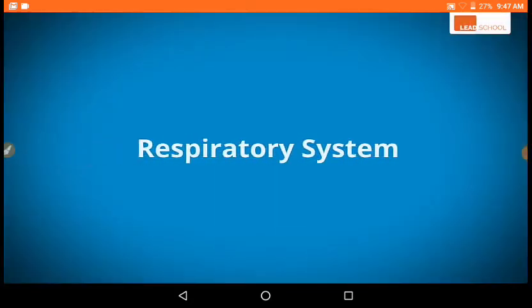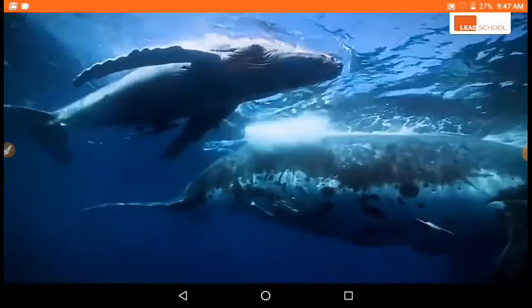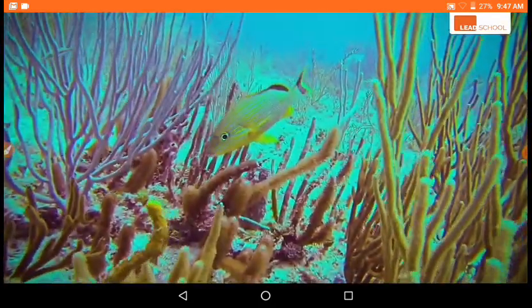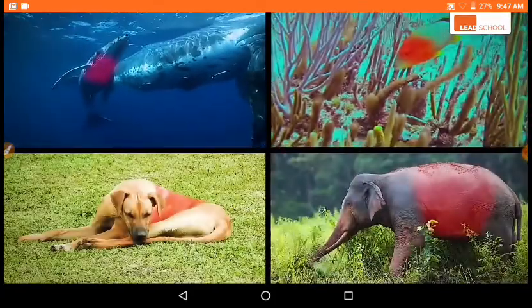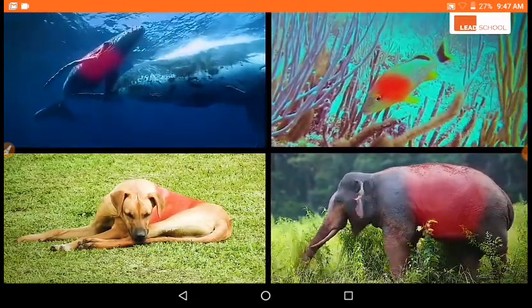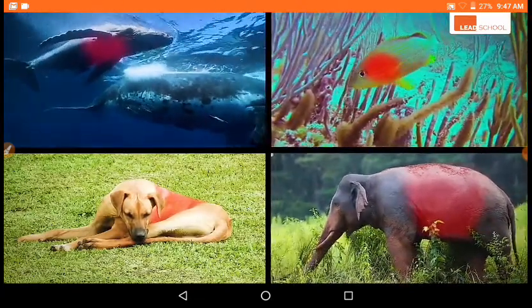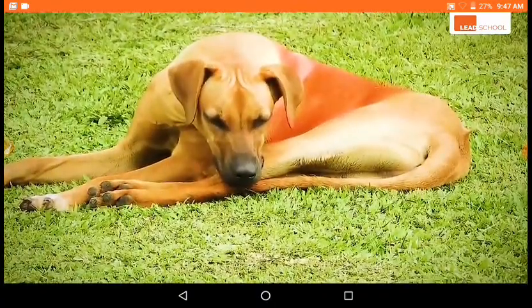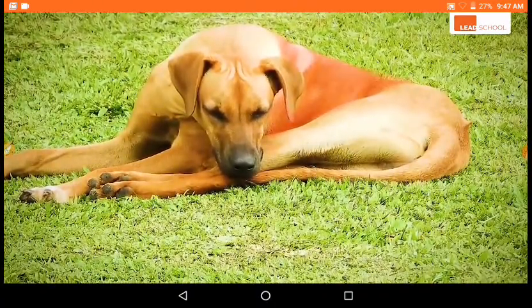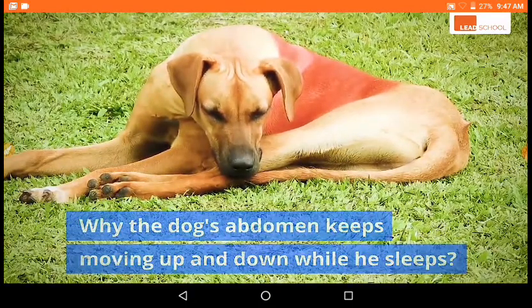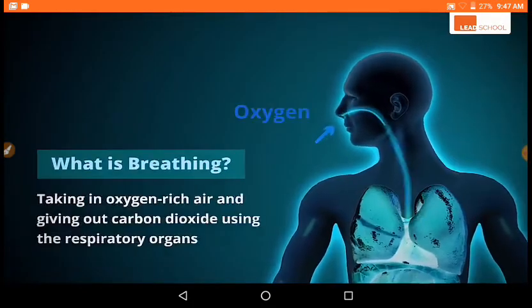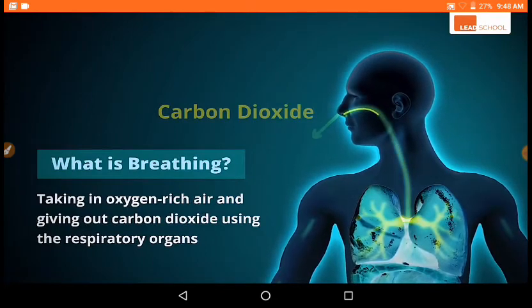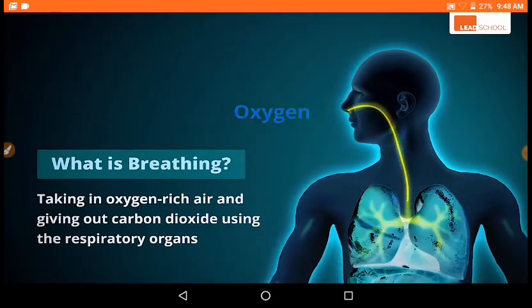The respiratory system. Hello, students. Let's meet some exciting animals today. What do you think all these living organisms have in common? They are breathing, just like you and me. Now, let's observe this sleeping dog. His abdomen keeps moving up and down while he sleeps. Let's see how we breathe. Breathing is the process of taking in oxygen rich air and giving out carbon dioxide using the respiratory organs.